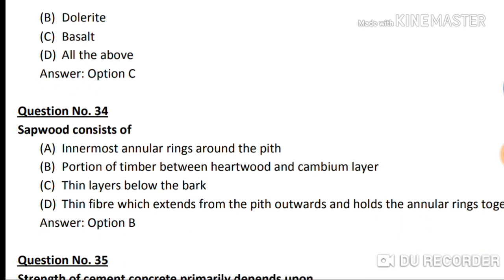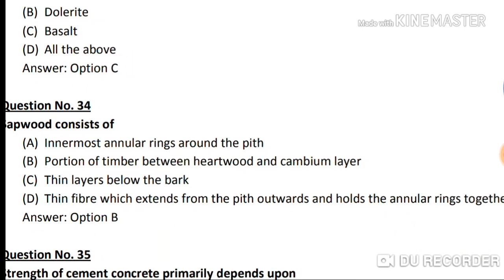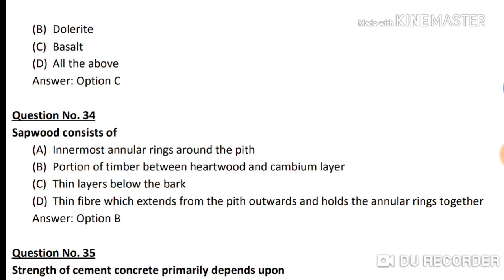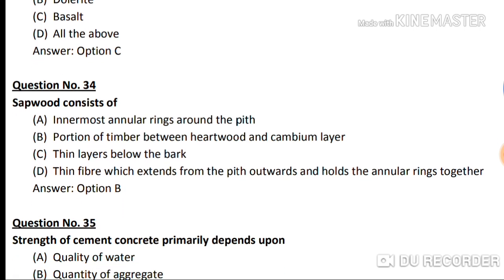Question number 34. Sap wood consists of option A, innermost angular rings around the pith. Option B, portion of timber between heartwood and cambium layer. Option C, thin layer below the bark. And option D, thin fibers which extend from the pith outward and hold the annular rings together. So the correct answer is option B.